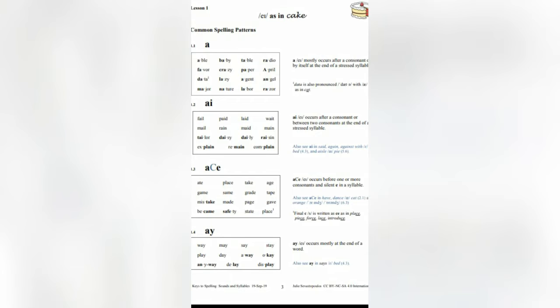A-consonant-E occurs before one or more consonants and silent E in a syllable. For example, like mistake and became.